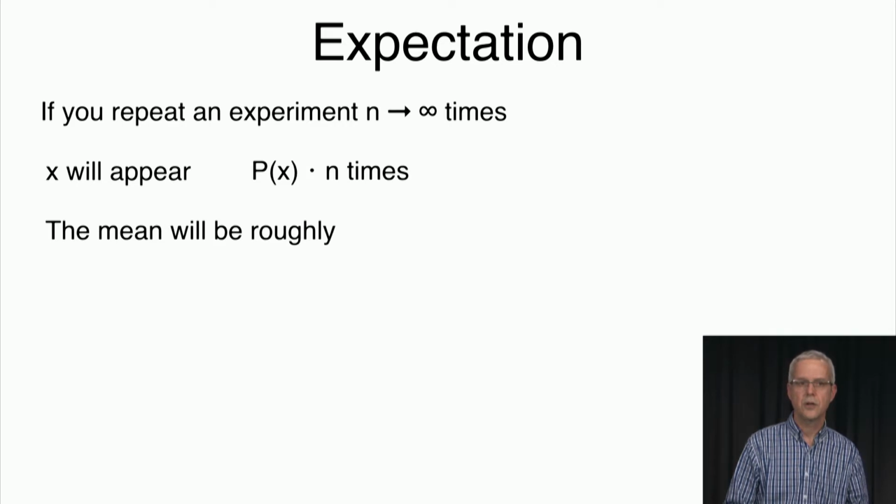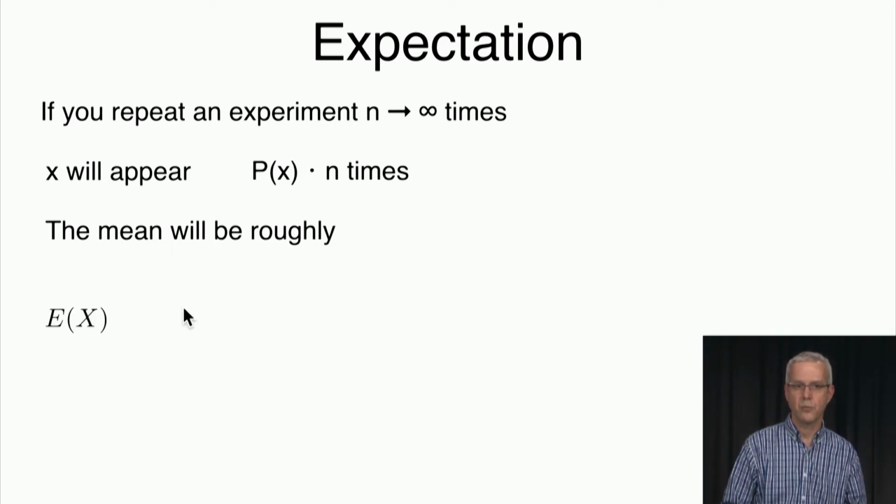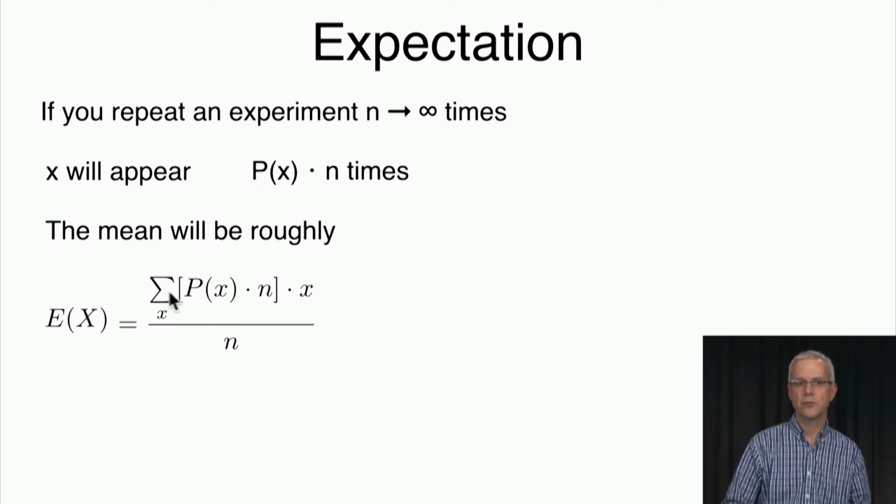So the mean, therefore, is going to be roughly what we call the expected value of x. It's roughly going to be the summation of p of x times n. That's how many times x appeared, and each time we add x, which is we multiply by the value of x. So every value x appears p of x times n times.